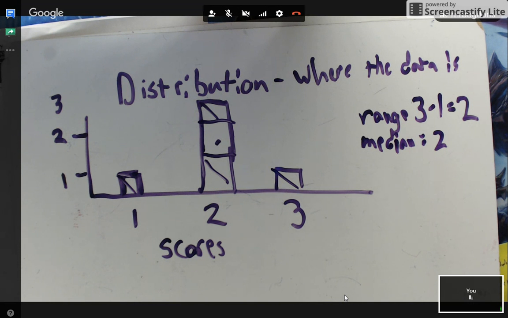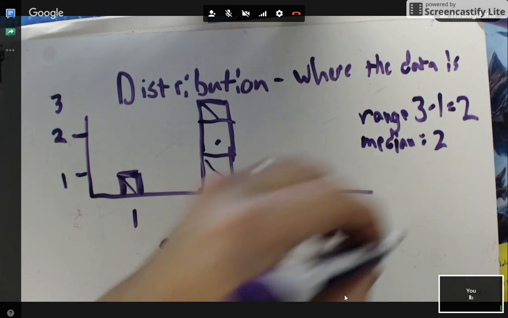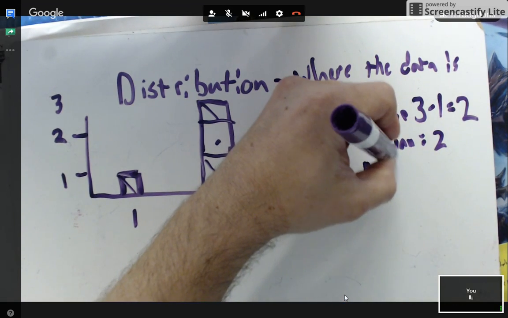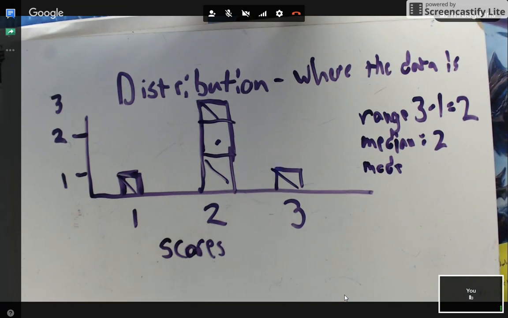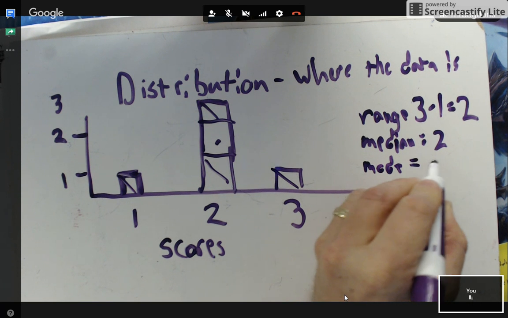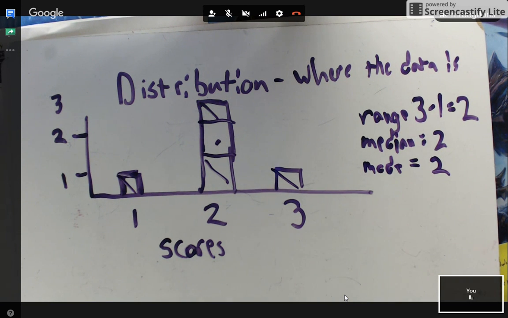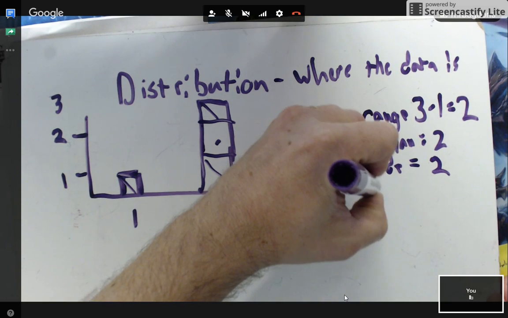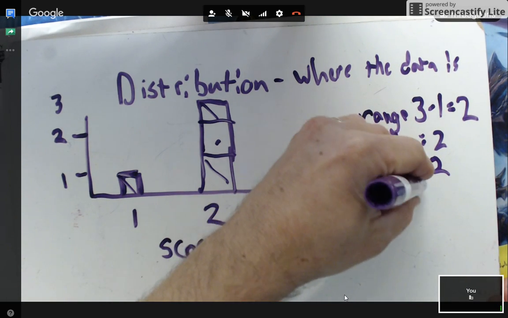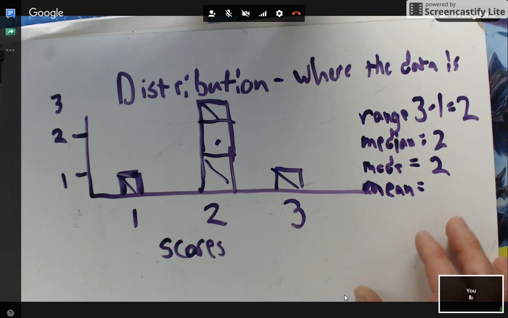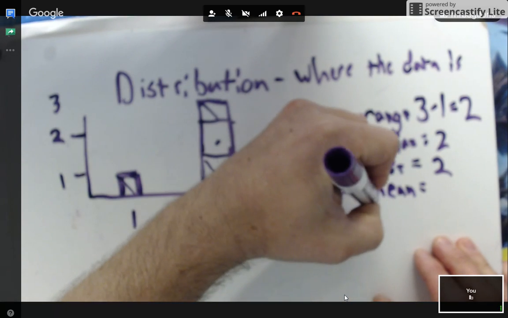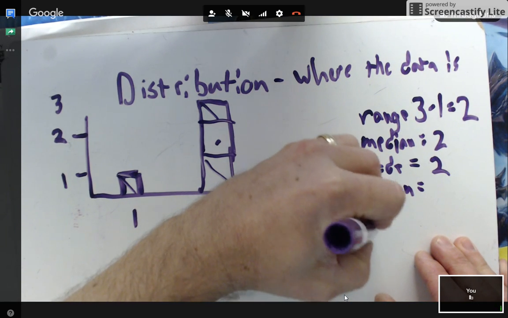And what we're really going to be talking about, oh wait, I didn't talk about mode. What does mode mean? Most frequent. Okay, so which one of these scores, 1, 2, or 3, occurred most frequently? And everyone sees that, right? And today what we're going to be thinking of is mean, or the average. One way to think of the mean is as a fair share. What do I mean by that?